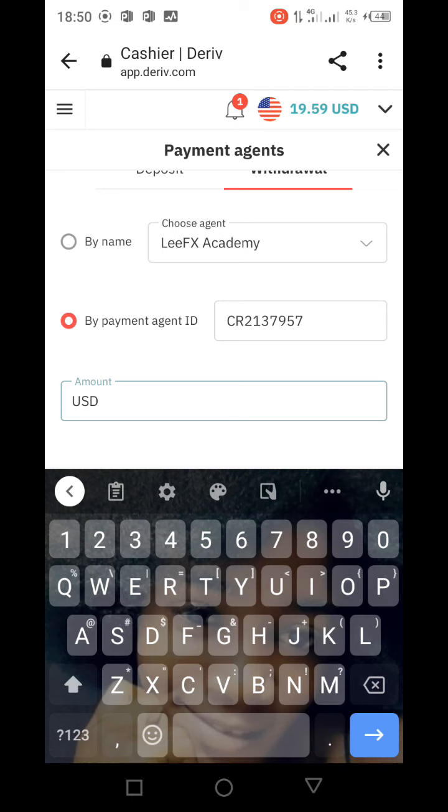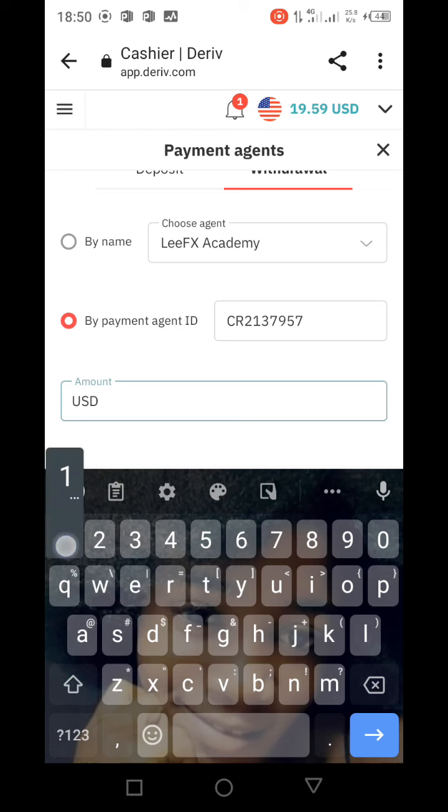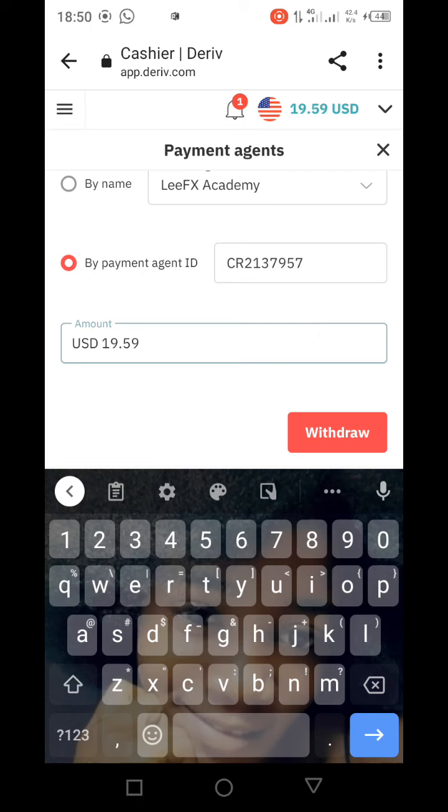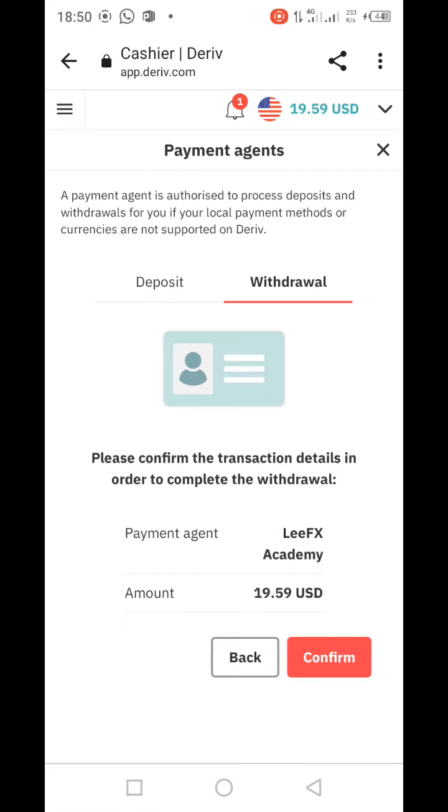Then what do you do? How much do you want to withdraw? If you want to withdraw the whole amount there, you put 9.59. So you want to withdraw $9.59. Then you press on withdraw. Upon pressing withdraw, they will tell you to please confirm the transaction details in order to complete the withdraw.